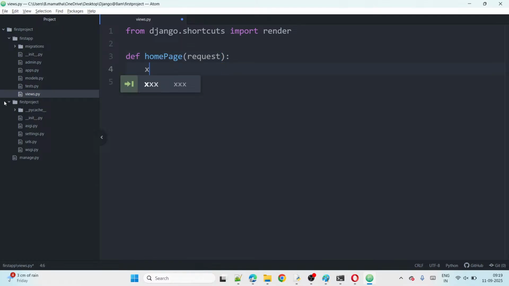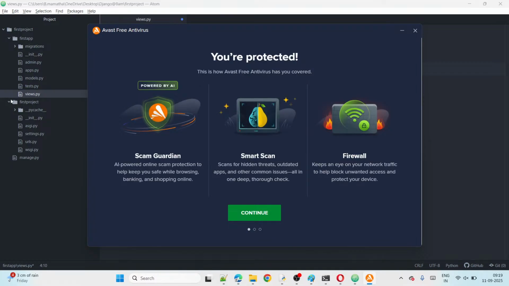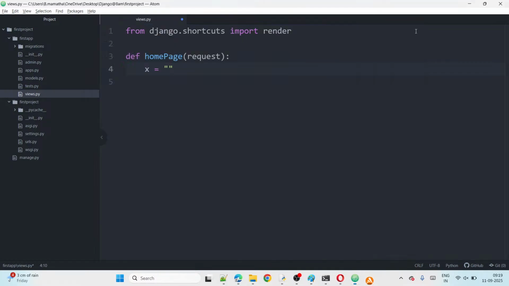Then I am giving x equal to, what is the x here? x equal to "Welcome to NTH", okay? That's all. And then, this one I want to send back to the browser, right?